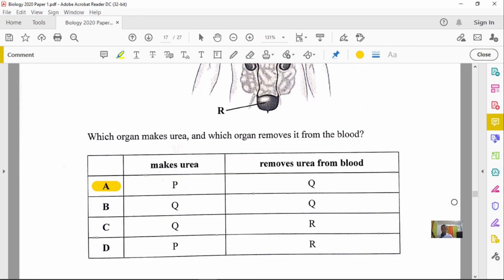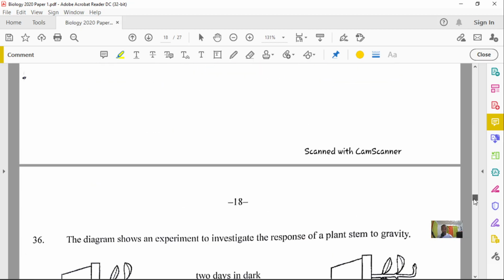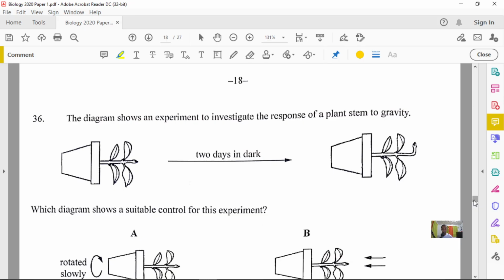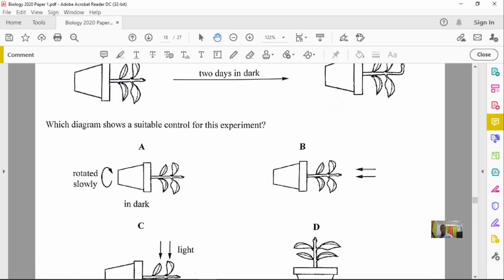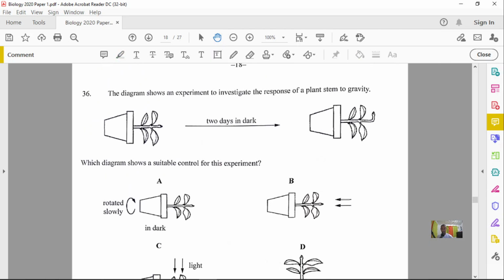All right, so now let's go to our next question, question number 36. Let me just zoom out of this. Question number 36 says that the diagram shows an experiment to investigate the response of a plant stem to gravity. What I want to focus on here first and foremost is the orientation of the plant. That's key, that's critical here. It asks which diagram shows a suitable control for this experiment.